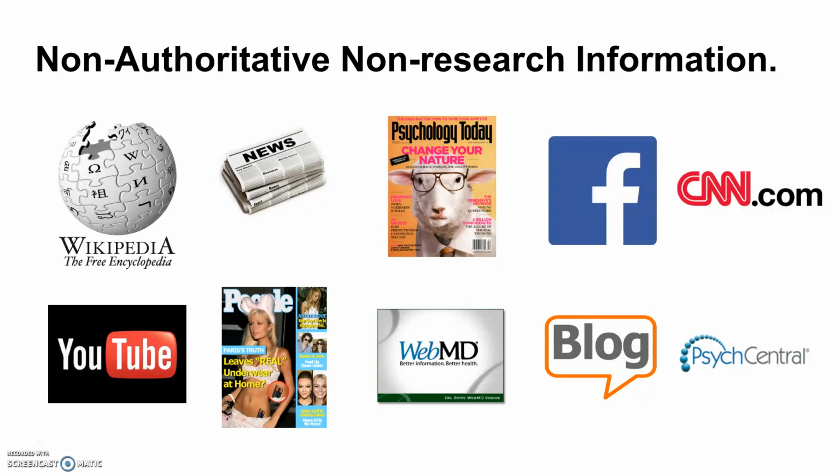Okay? Also, Psychology Today, not authoritative or research information. It is simply a magazine that writes stuff about psychology. If you find something in Psychology Today, it might lead you to academic research articles, but those are not research articles. Something you saw on Facebook, again, CNN, YouTube also, may have good stuff, but not something you're going to cite or use in an article.